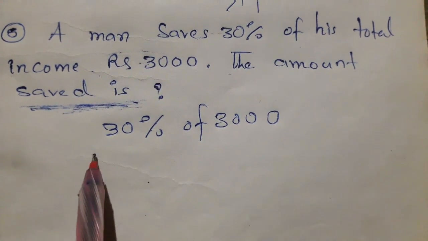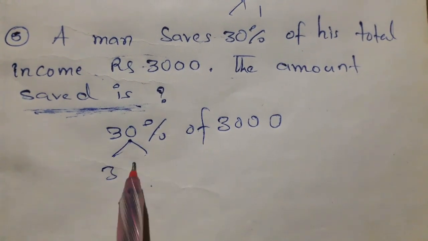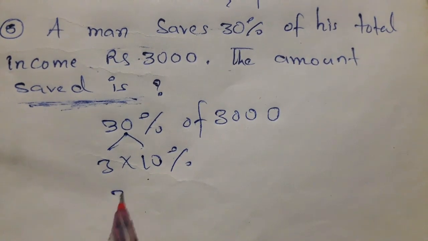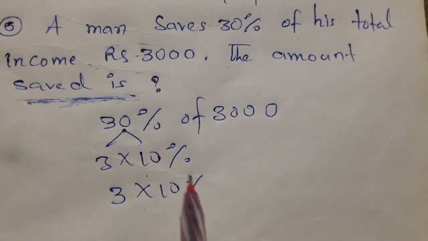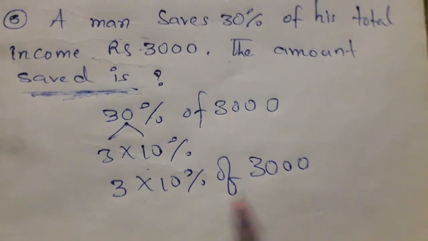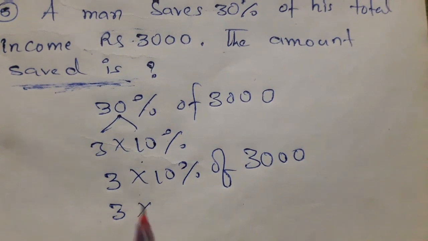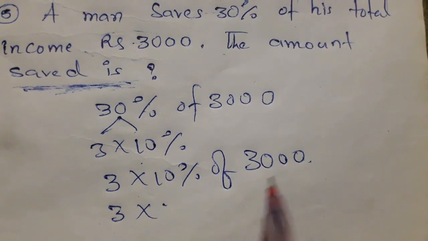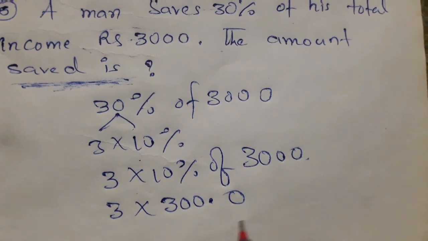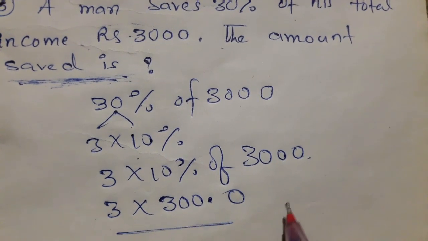So that means 30% means 3 into 10%, isn't it? So that means 3 into 10% of 3000. So that becomes 3 into 10% of 3000 means 300.0, isn't it?